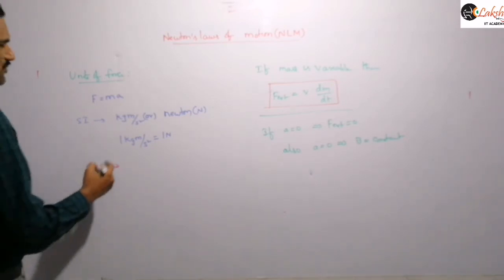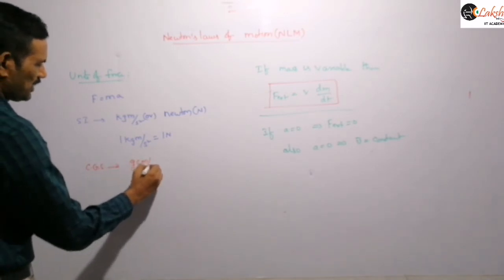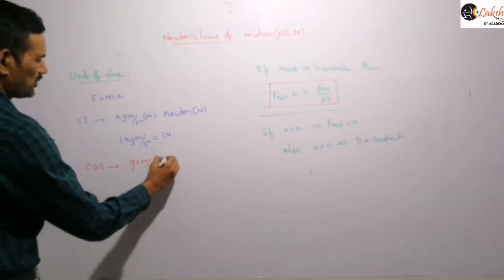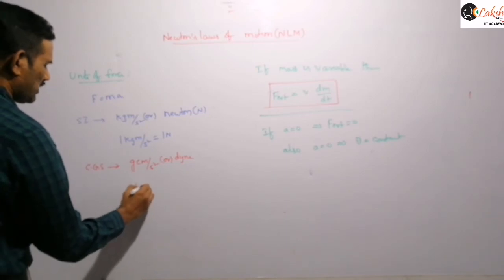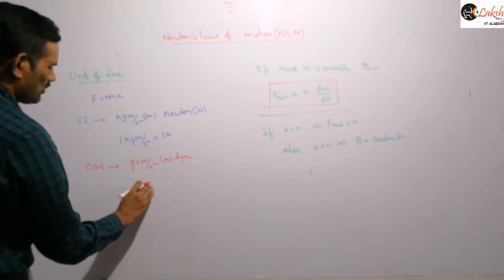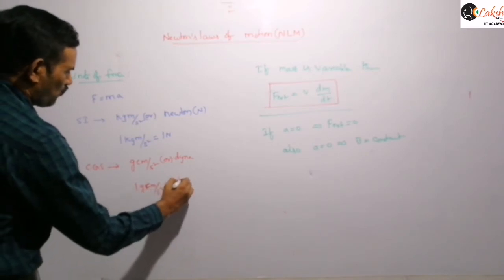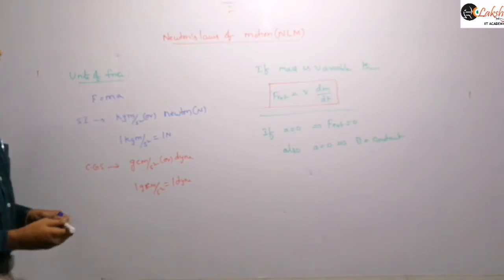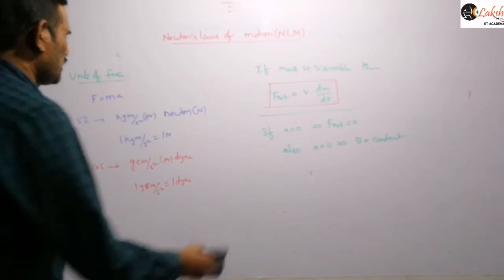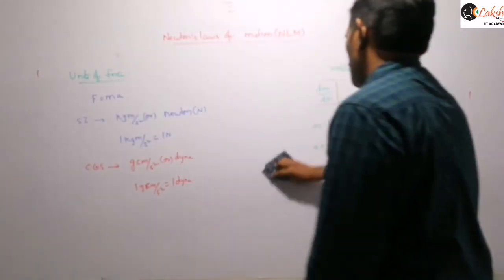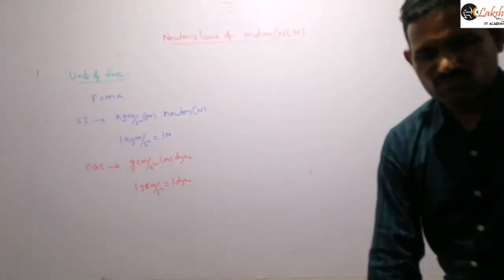The CGS unit of this force is gram centimeter per second square, which is also called dyne. So again, these two are equivalent. That means 1 gram centimeter per second square is nothing but 1 dyne. And these are said to be the absolute units of force, either CGS units or SI units.